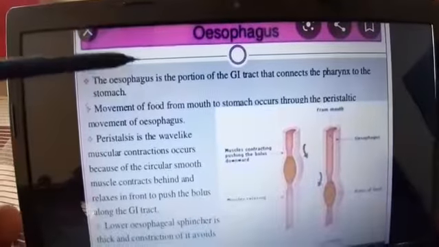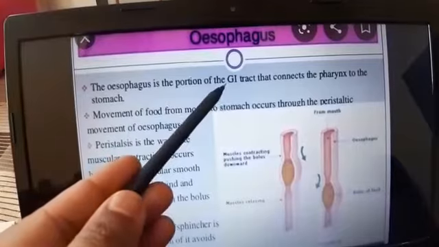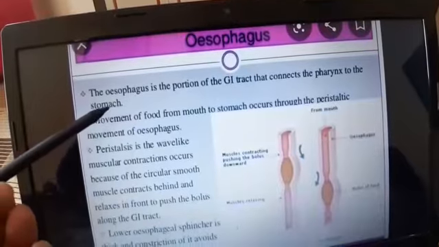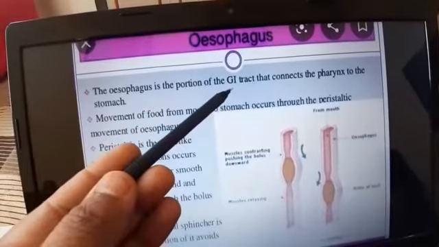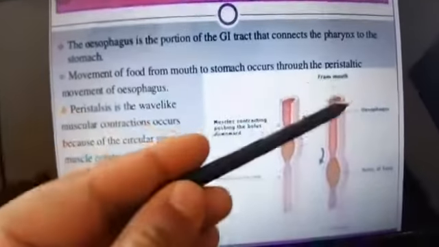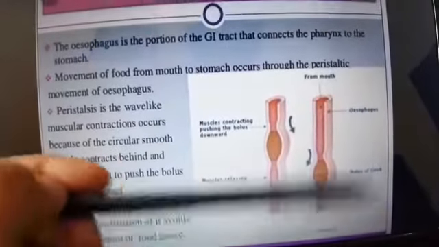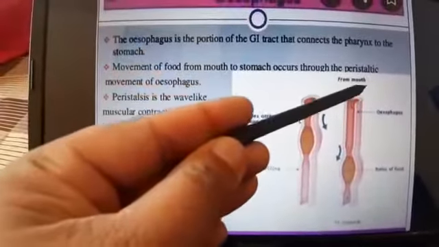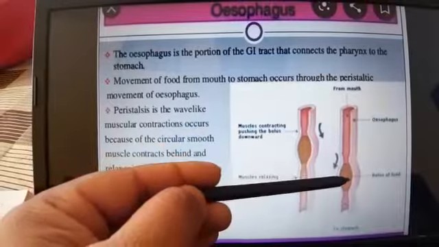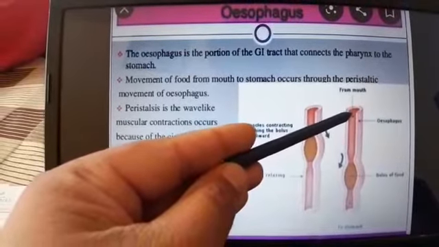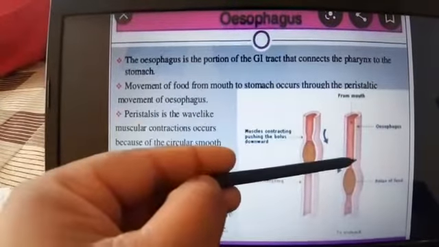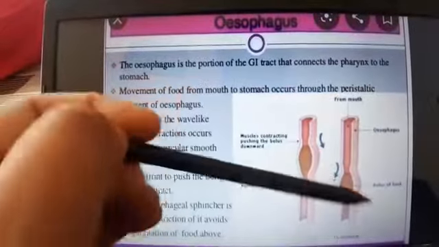The esophagus is the portion of the gastrointestinal tract that connects the pharynx to the stomach. The esophagus is the portion of the alimentary canal that connects the pharynx to the stomach, or let's say connects the mouth to the stomach. In the esophagus, food moves from the mouth to the stomach through peristaltic movement. Means in the esophagus there is no simple movement of food; food moves due to peristaltic movement of the esophagus.